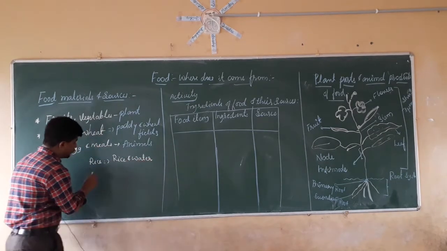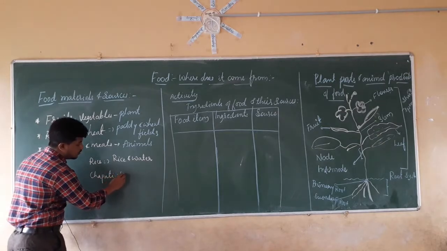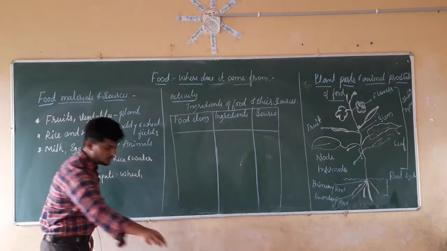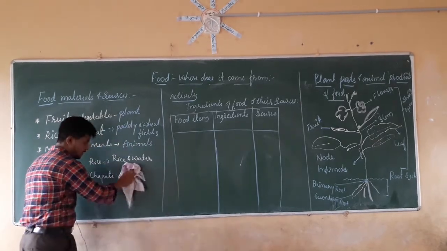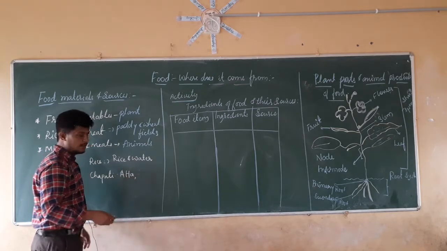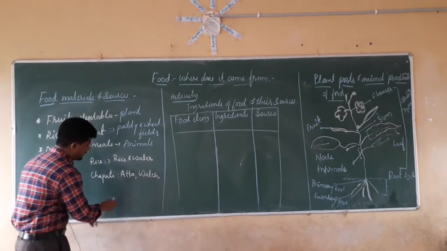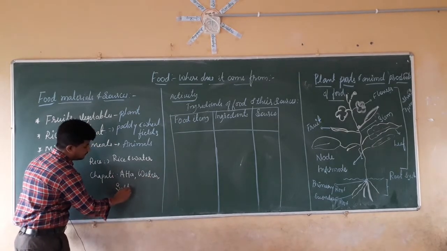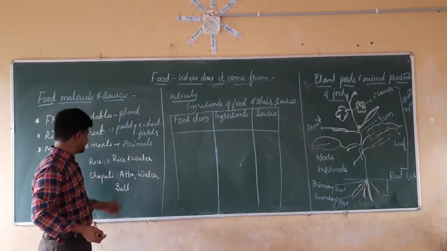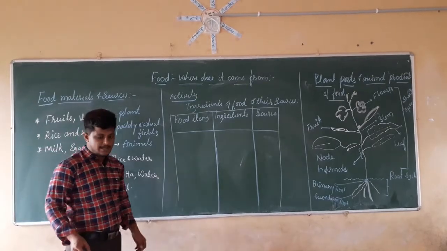In the same manner, to make chapatis, we are going to use wheat, or rather, not wheat itself but atta of wheat. We are using atta and water along with some salt. These are the ingredients we use for making chapatis, and these are the ingredients we use for making rice.